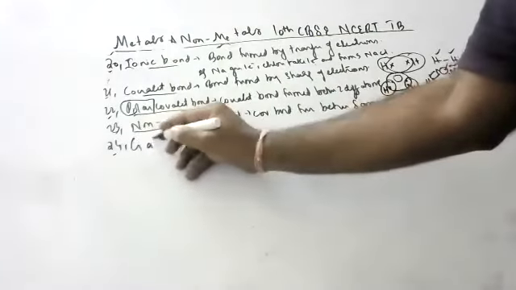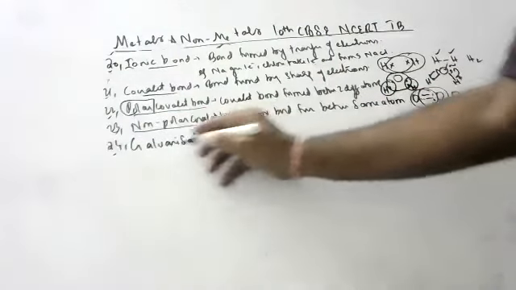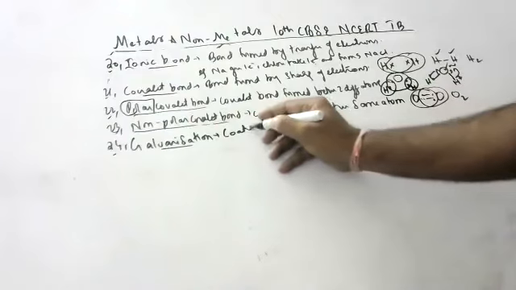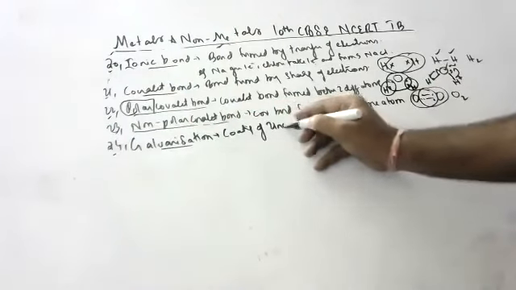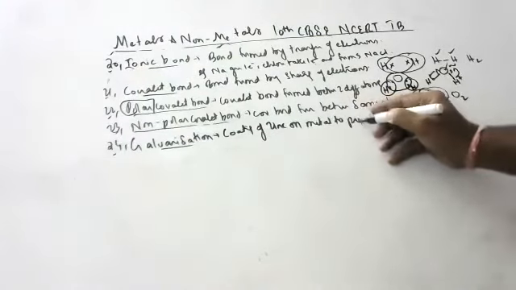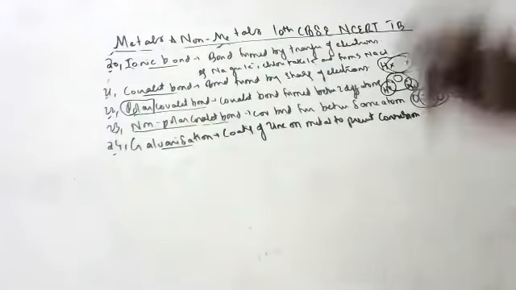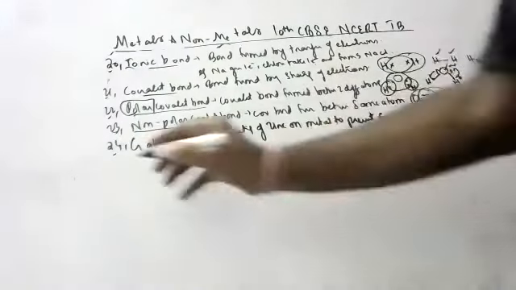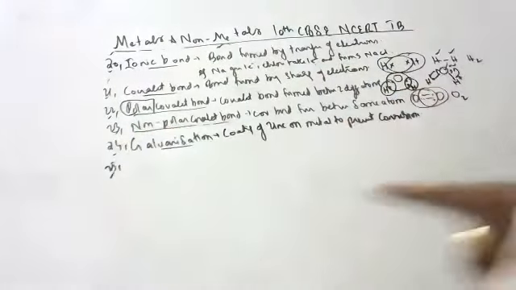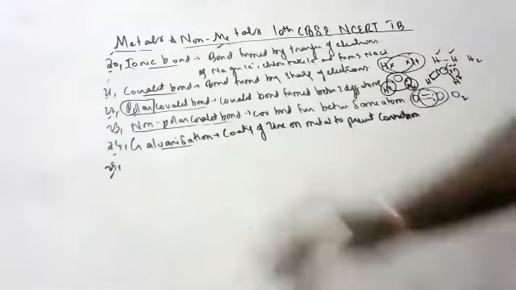Next one, children, 24. Galvanization. What is galvanization? Coating of zinc on metal to prevent corrosion. Coating of metals with zinc to prevent corrosion is called galvanization.